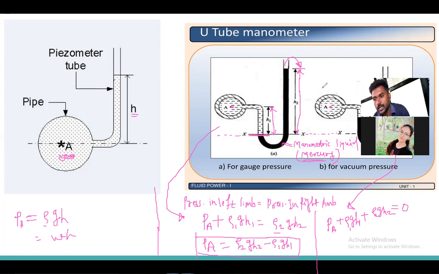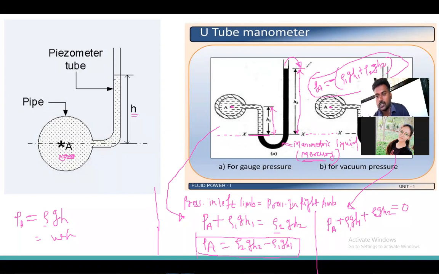So how can I write here? The pressure at point A for this figure is equal to minus into bracket rho 1 G H1 plus rho 2 G H2. Okay, this is the expression for calculating the pressure for this second diagram. And this has a minus term, so it is negative. The pressure is negative pressure.